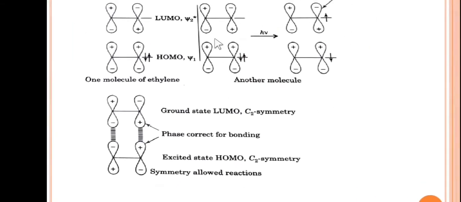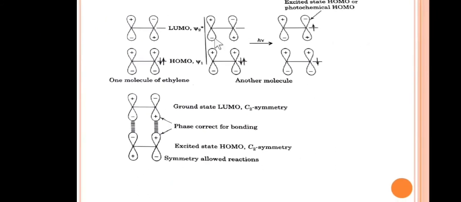So friends, if you can see it here, this is a HOMO plus minus, HOMO plus minus, or we can write minus plus. You know that this is a phase correction for bonding. So this is a minus plus, this is a HOMO, and the LUMO, that is a plus minus. So we are reacting plus minus. This is a LUMO and this is a HOMO.